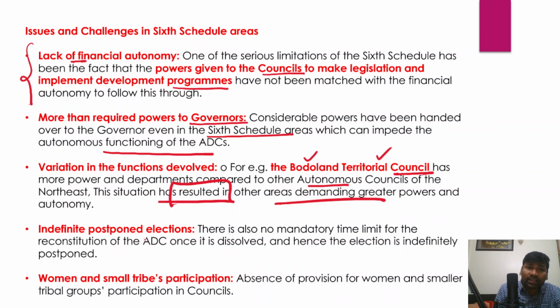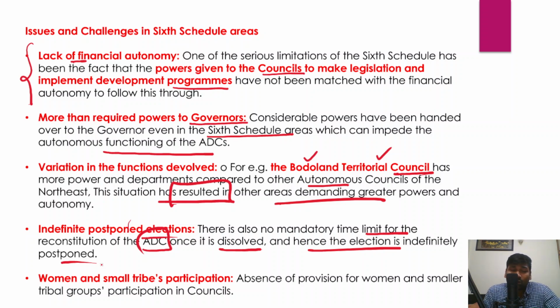And even elections are indefinitely postponed, right? There is also no mandatory time limit for the reconstitution of the autonomous district councils. So once an autonomous district council is dissolved, the election is indefinitely postponed, and that is another major challenge. Whenever no mandatory time is provided for conducting elections for these councils, of course there is a very high chance that the elections may not be conducted, because it could serve the vested interests of